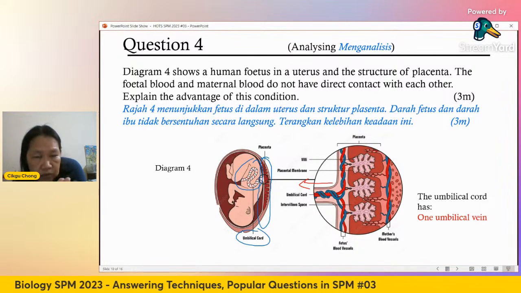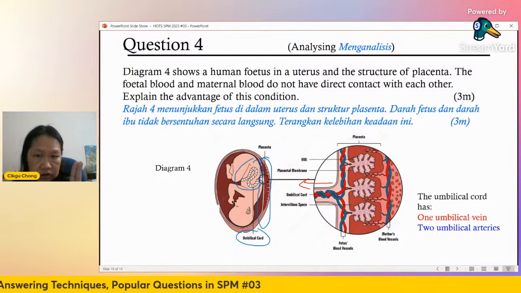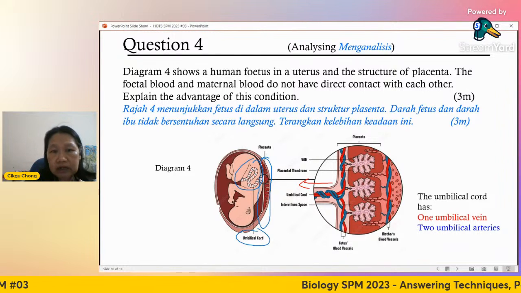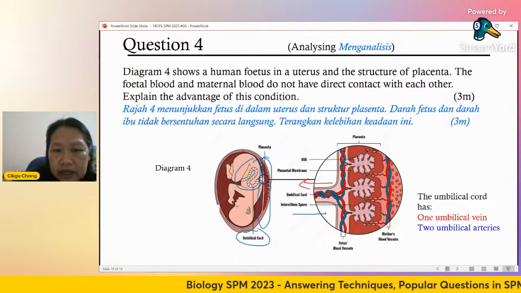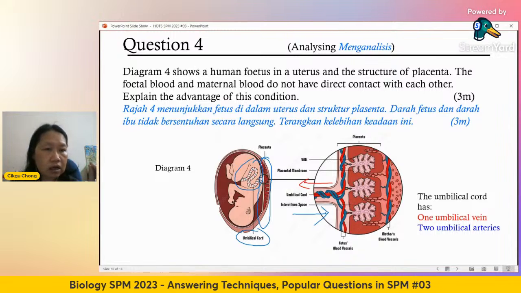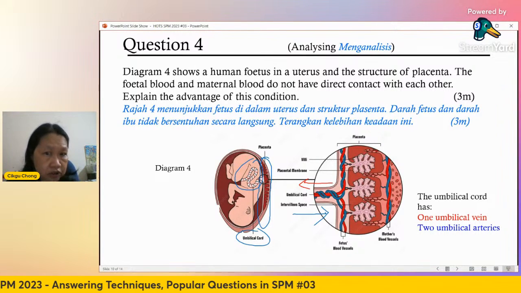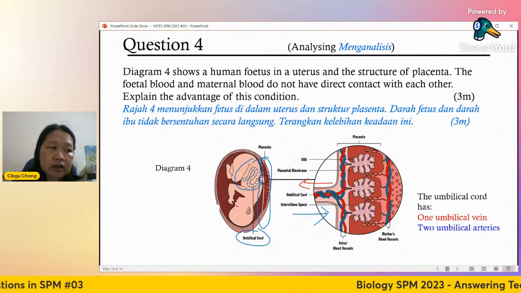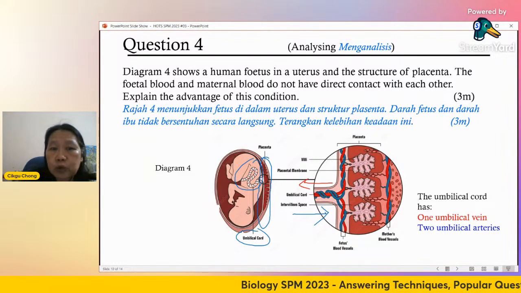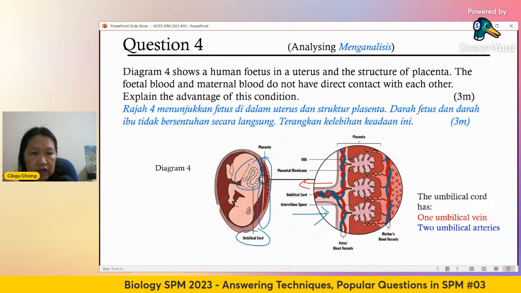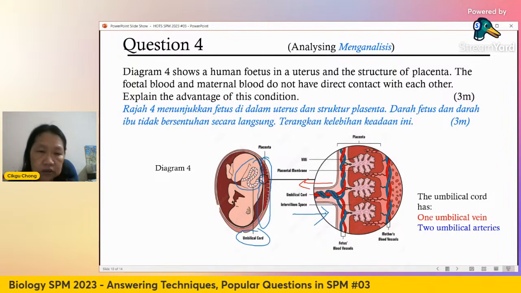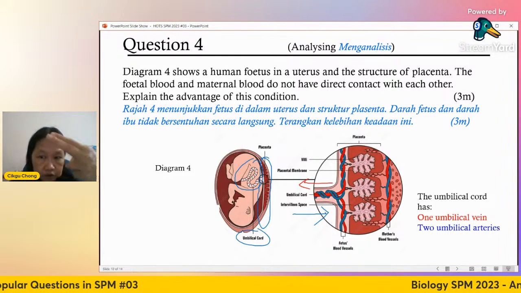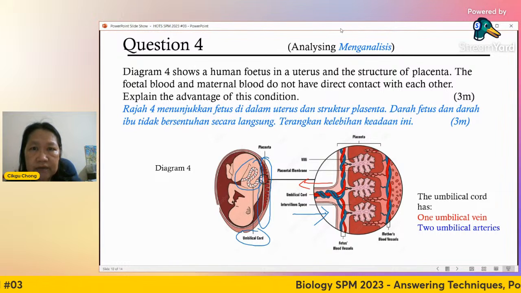Again, do you see the other? Which one is the artery? Artery got two. Umbilical arteries are the dual. So there you can see very clearly, right? The blue one will be the one that is transporting blood that contains less oxygen, or we say deoxygenated, together with the metabolic waste products from the baby, back to the mother, okay, through the umbilical arteries. So in that way, you will see which is which. The vein is the one, the arteries are the two. Okay, I got a question here.